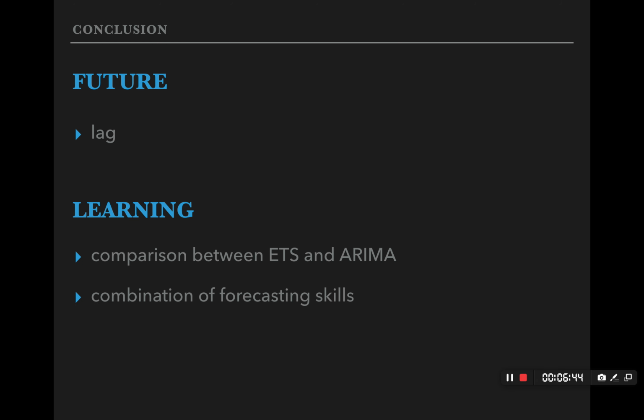By doing this research, I had the chance to learn the advantages and disadvantages of the ETS and ARIMA models. The exponential smoothing model is based on the description of the trend and the seasonality in the data, while the ARIMA model aims to describe the autocorrelation in the data. From this project, I have learned to link our knowledge together and use it as my own tools. I hope to learn more skills in the future weeks.